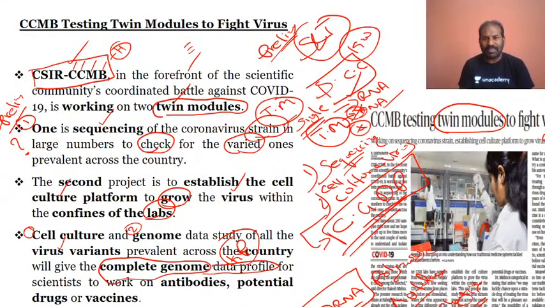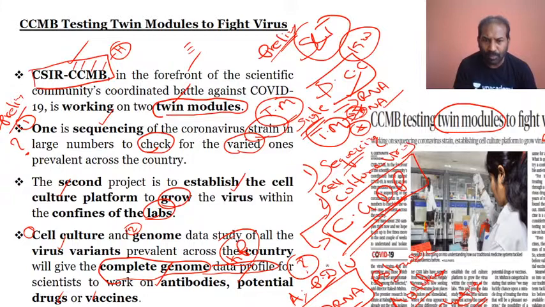So in regards to this, the complete genome data profile is for scientists. Why? Because they can work on the antibodies or potential drugs and vaccines. So ultimately this twin model, that is in regards to the sequencing and in regards to cell culture, is to have the complete genome data profile. And what this complete genome data profile will benefit the scientists is to go ahead with coming up with the antibodies, or the potential drugs, or the vaccine itself. Here we are using the words potential drugs. Please do understand, this word is not the drug, it is a potential drug or vaccine.